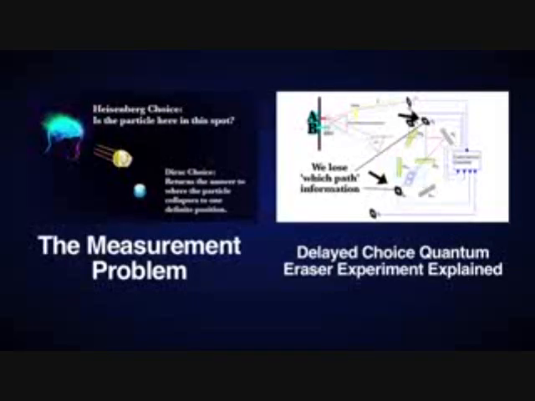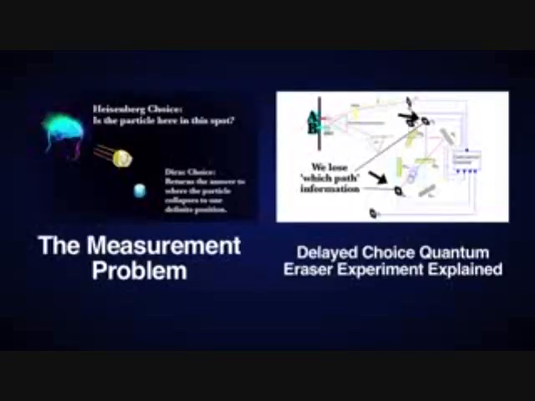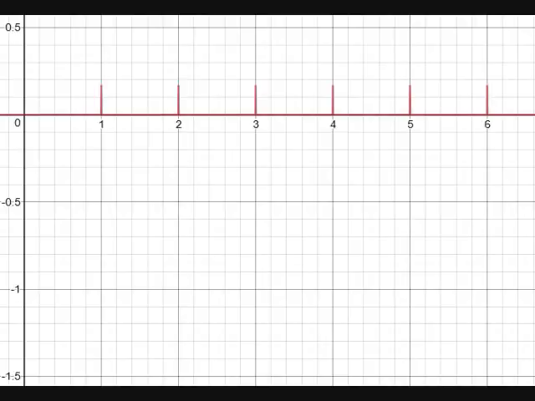Wrong. That interaction is not the cause of ultimate collapse, but it is the knowledge of which path information that actually causes collapse. That's correct, in the same way that knowledge of the die's upside value causes the wave function of the die to go from this to this.